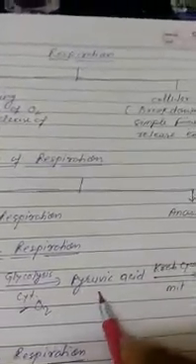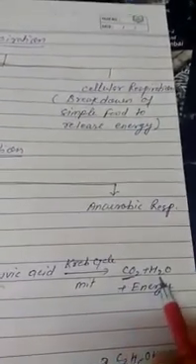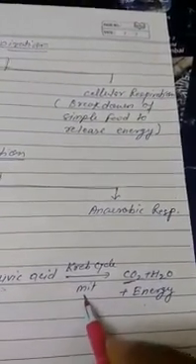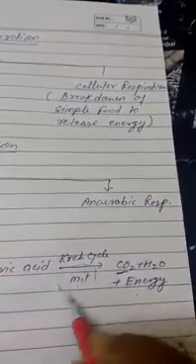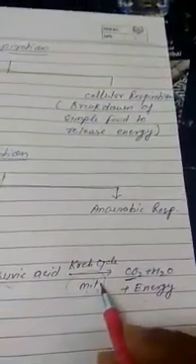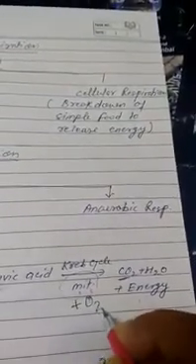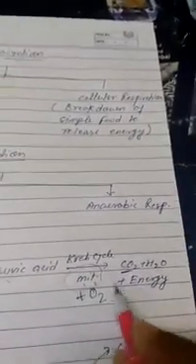Clear? Now this pyruvic acid is again converted into carbon dioxide, water and energy in the mitochondria. You are all aware of the cell organelle mitochondria, and this process occurs in the presence of oxygen. This process is known as Krebs cycle. It is a very complex process, but you have to study only this much: conversion of pyruvic acid into carbon dioxide, water and energy is called Krebs cycle.